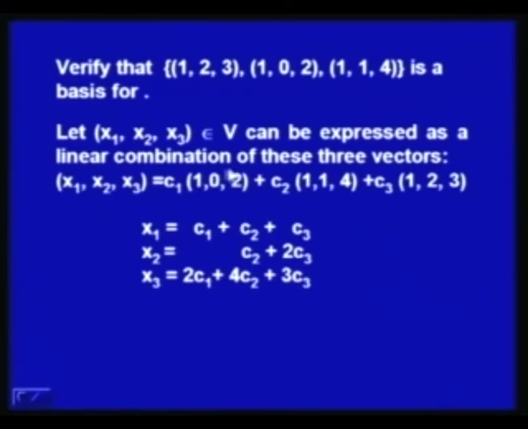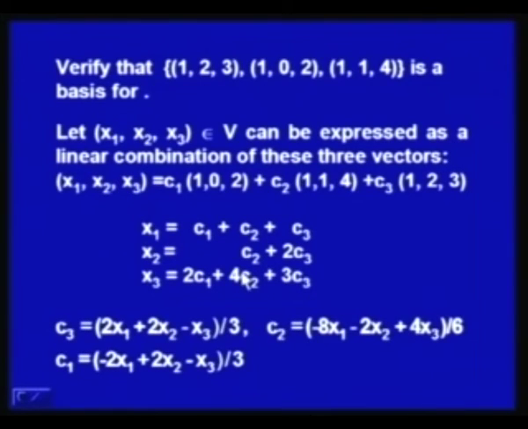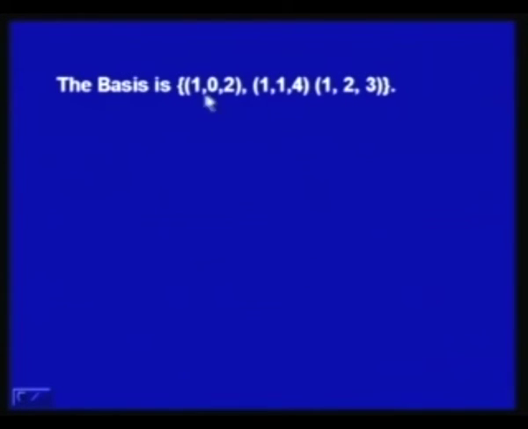These are 3 equations if you equate component-wise, and one can solve these 3 equations. This is the solution which I have obtained. You can verify that this is actually the solution, and that means (1,0,2), (1,1,4) and (1,2,3) form a basis for R3.